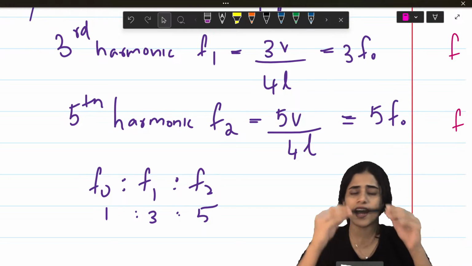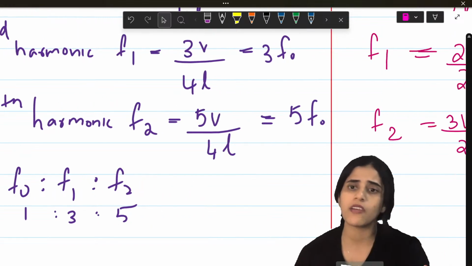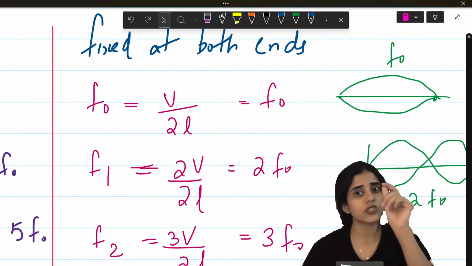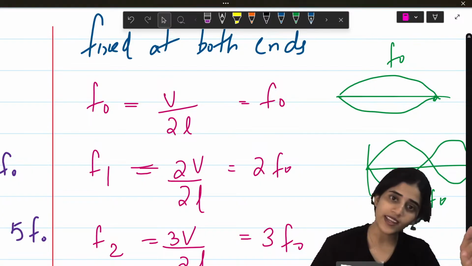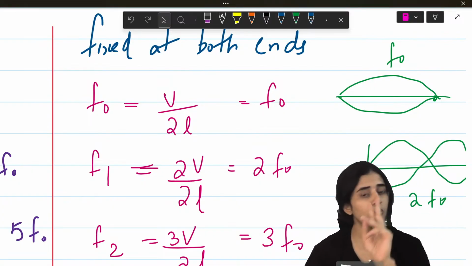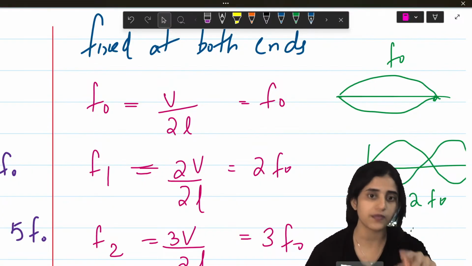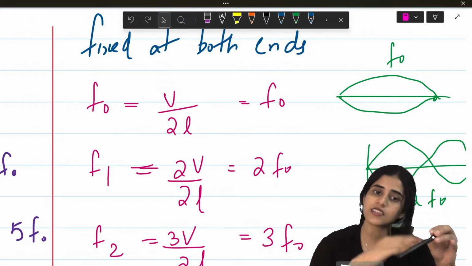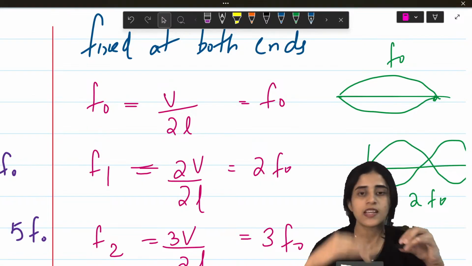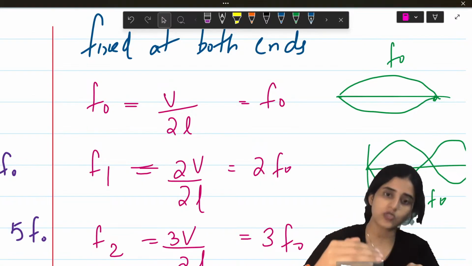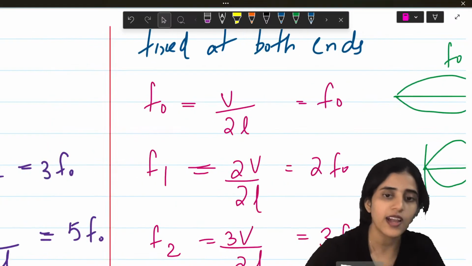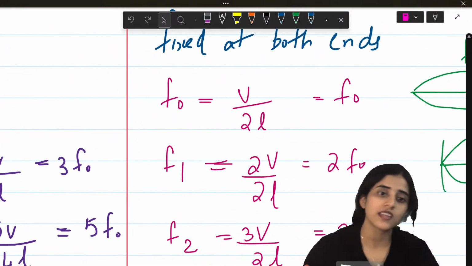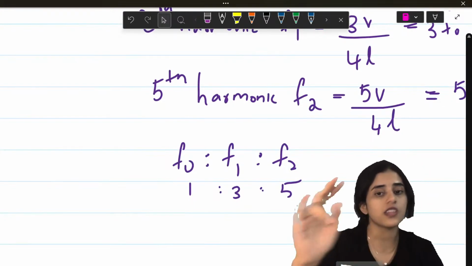Now second case, I attach both the ends. Now I have waves on it that look like this. The first wave here is going to be V by 2L. When only one end was attached, it was V by 4L. For both ends, the formula is V by 2L. The second harmonic would be 2V by 2L, the third harmonic will be 3V by 2L. So F0, 2F0, 3F0. The ratio would be 1 is to 2 is to 3. Here the ratio was 1 is to 3 is to 5.